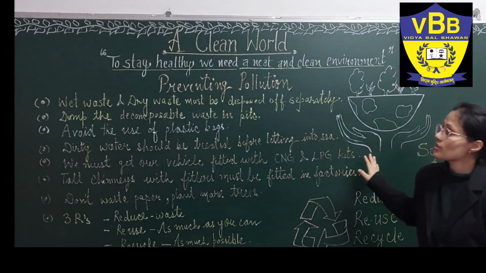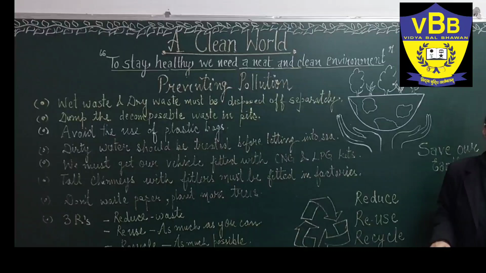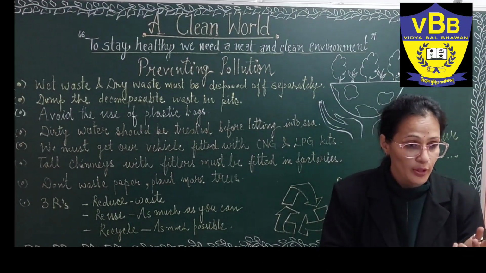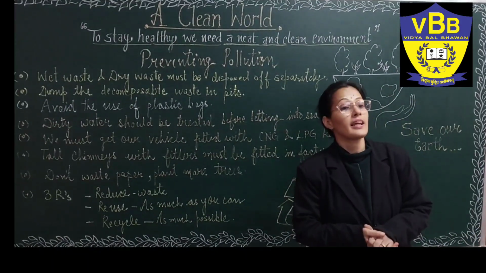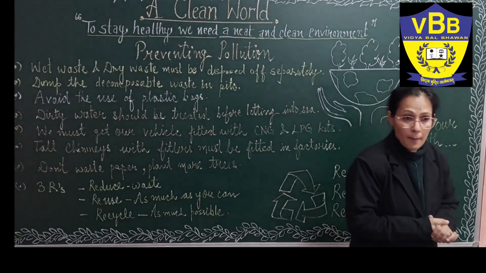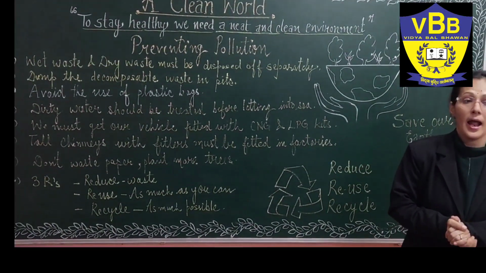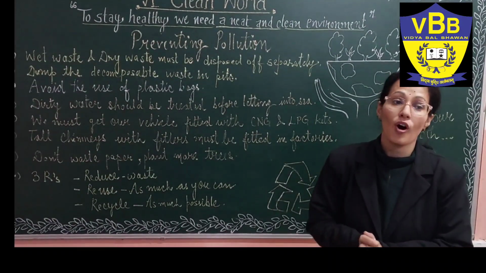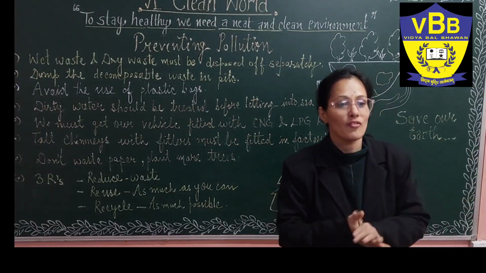So students, we have studied today about our environment. As I told you, there are two main components, biotic and abiotic. Abiotic components are the non-living components, and biotic components are the living components, which are responsible for balancing our environment.